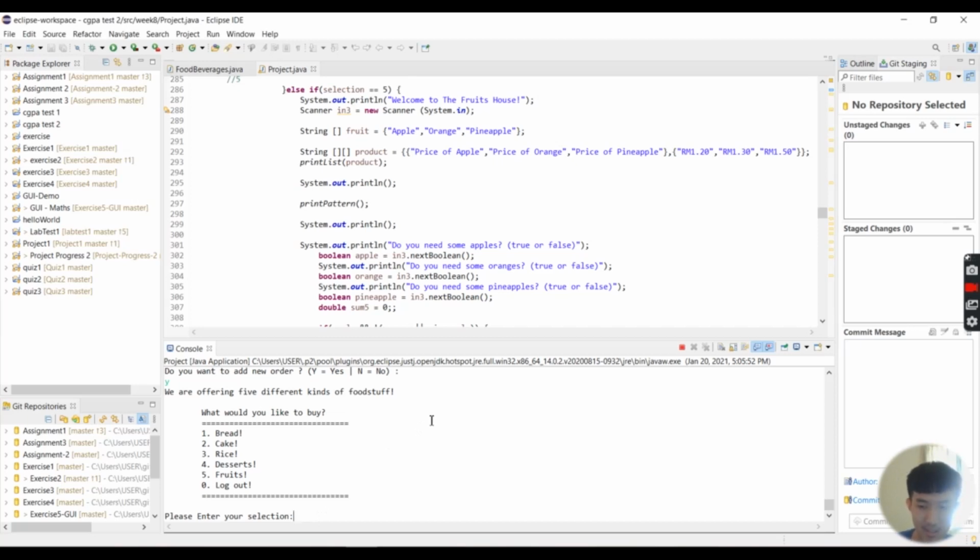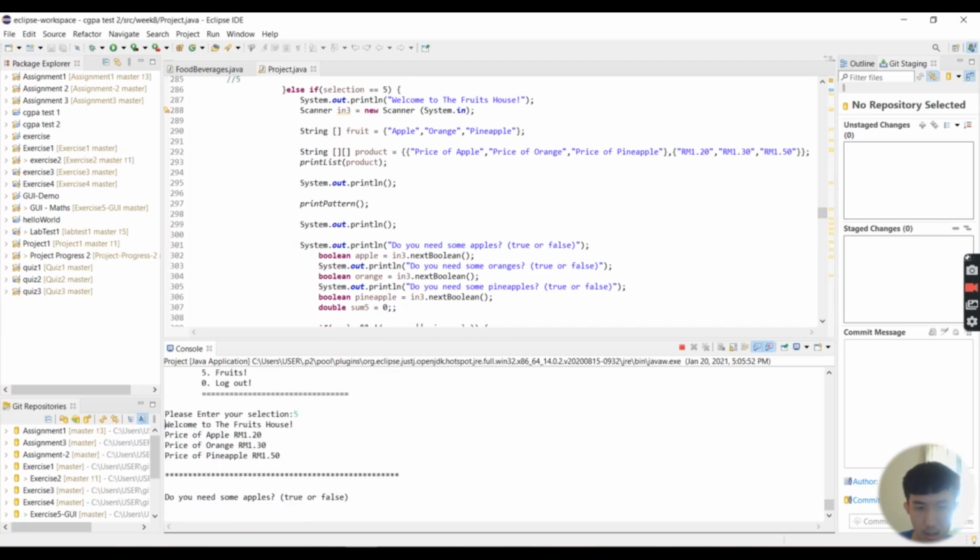Please enter your selection. After that, the system will then show the message welcome to the fruit house, and it will also show the types of fruit that the fruit house has to sell and the price of the fruit respectively.